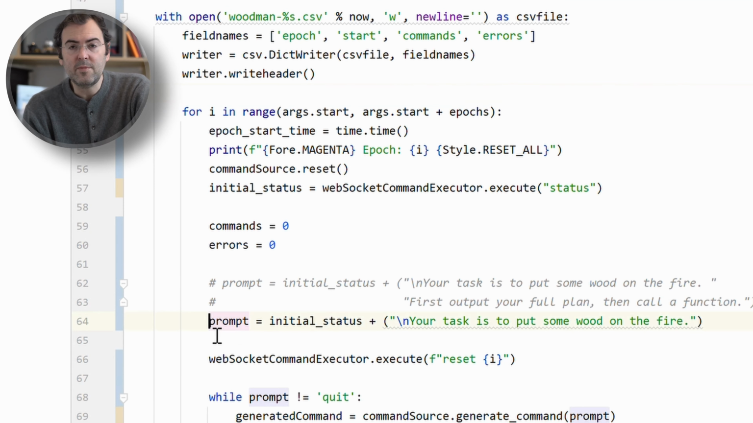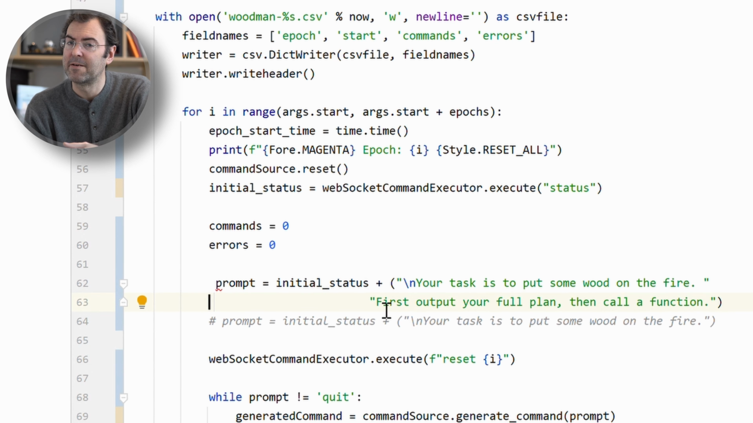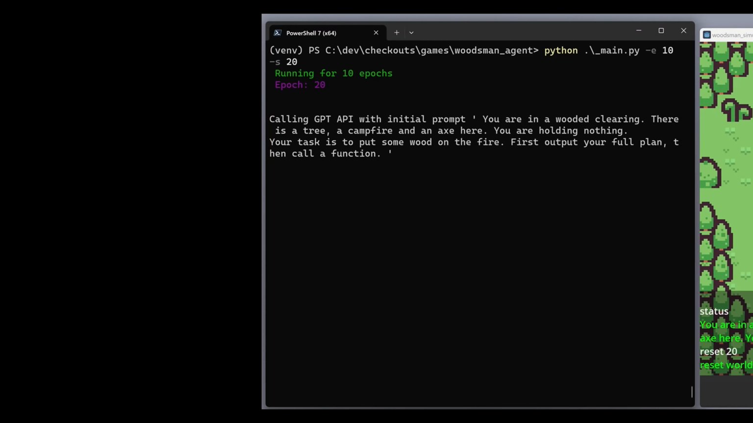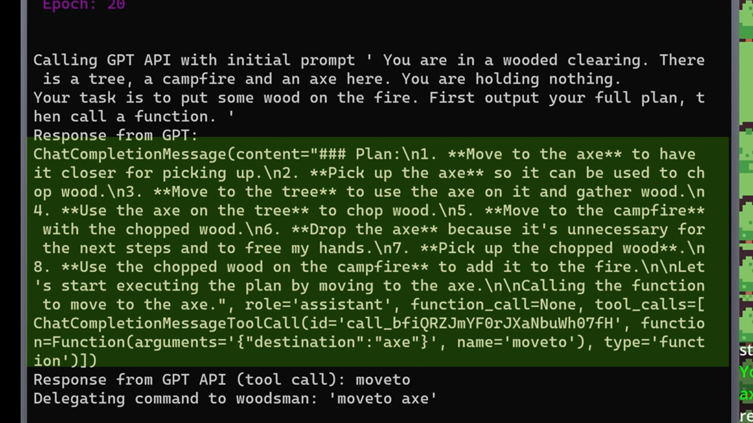Let's try a different technique. Let's try a technique called chain of thought. We're going to ask the large language model to output its list of commands first before it starts executing them. Let's change the initial prompt to give us its plan first, then to give us its first command. And here's an example of the initial prompt returned by GPT-4.